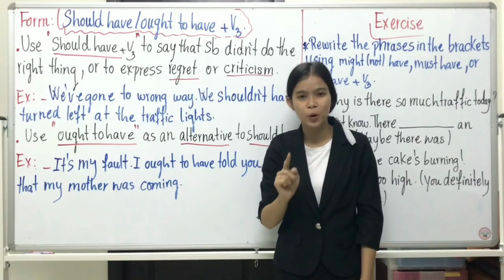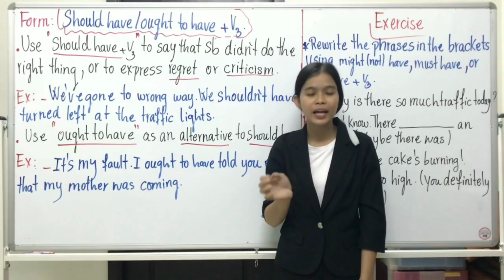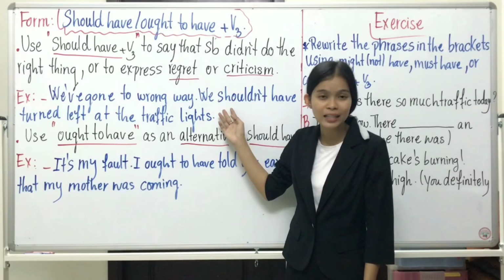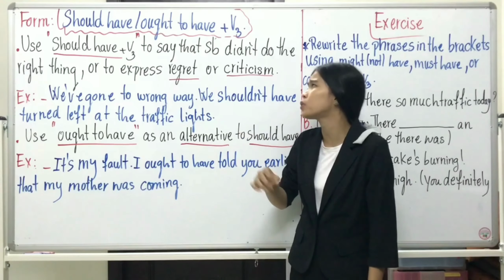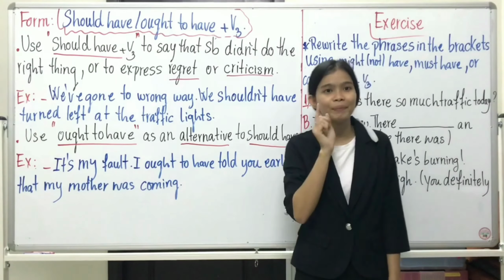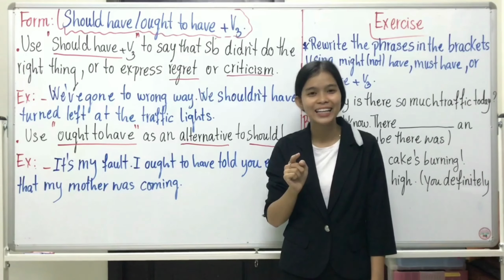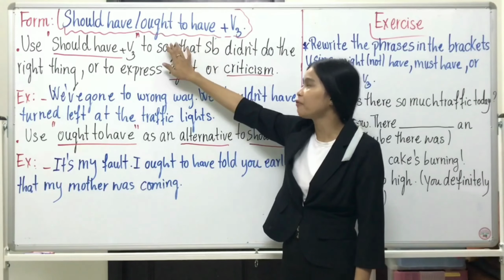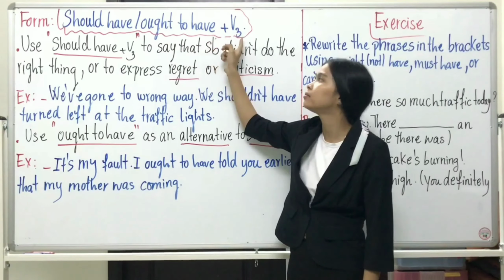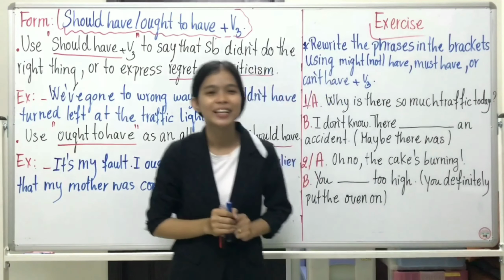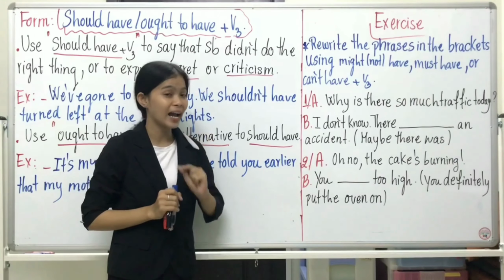You can use both for the exercise that asks you to use this past modal. But make sure that you use it in the right form: should have and ought to have plus verb 3. Alright, I hope you guys understand.